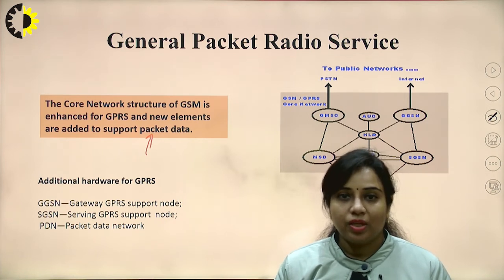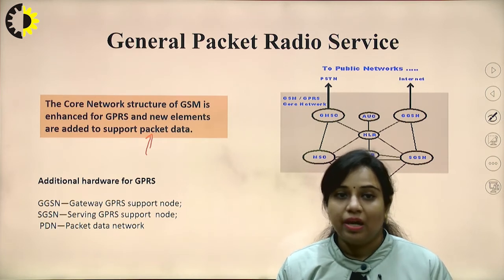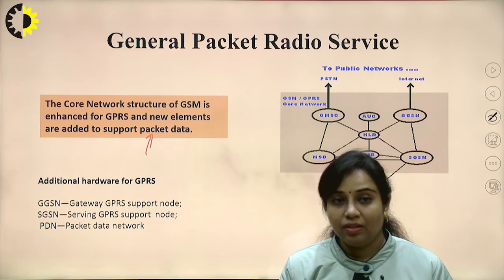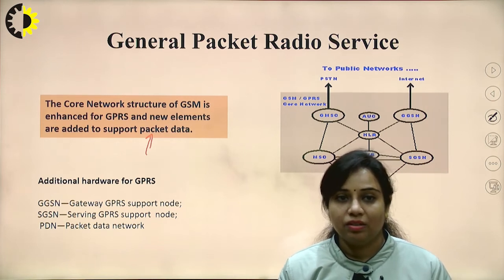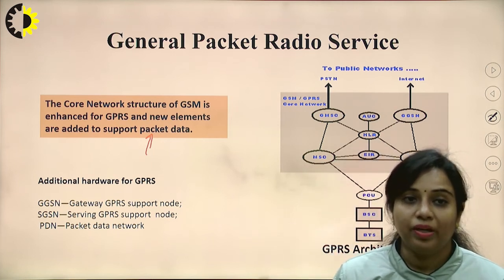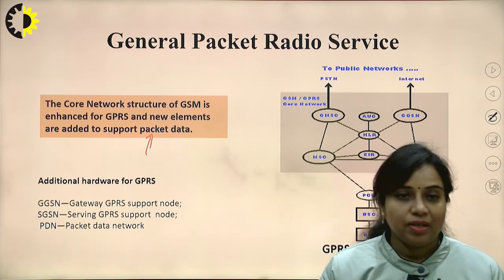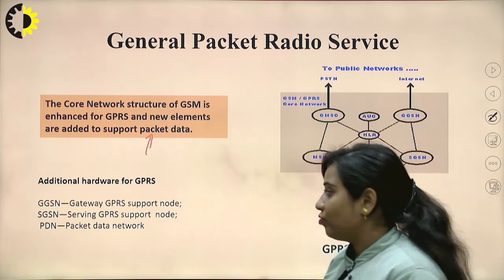In case of circuit switched, the connection from one node to another node, like one device to another device, is fixed. In case of packet data, the data is transferred in the form of packets, and it has to decide at every point which path to follow, so that the time required for the communication will be less as compared to the circuit switched network. So new elements are added in the GSM, and it supports packet data in case of GPRS.